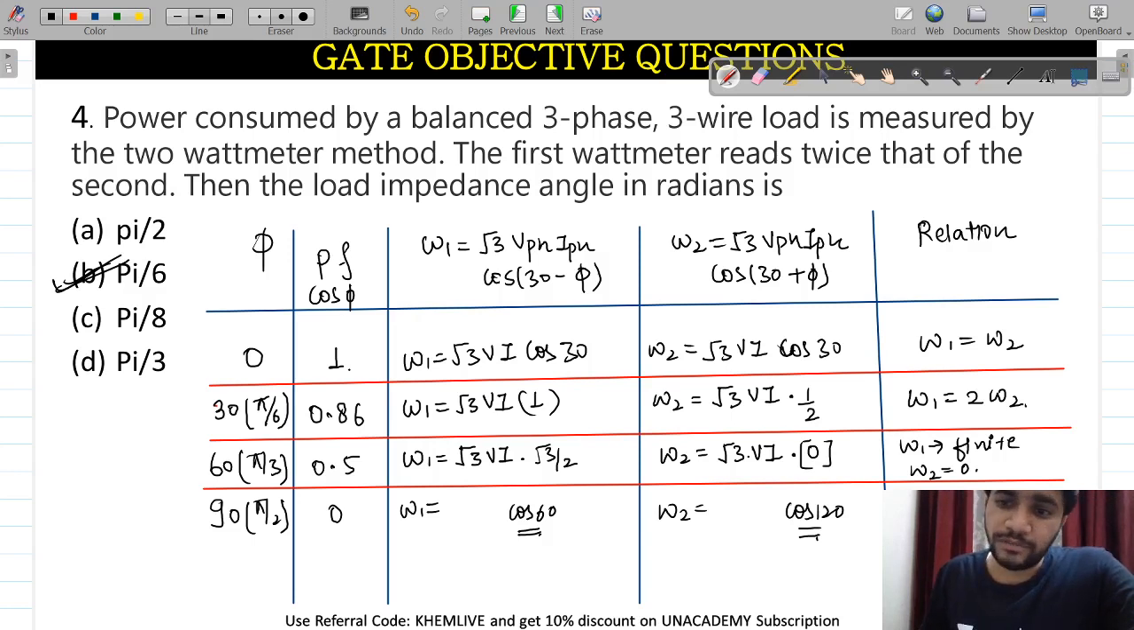So this question was again asked in the examination: for what value of power factor does the two wattmeter method give equal and opposite values in both wattmeters? So this is all about question number 4. I really hope you have learned something from this particular question. I am now moving ahead to my question number 5.